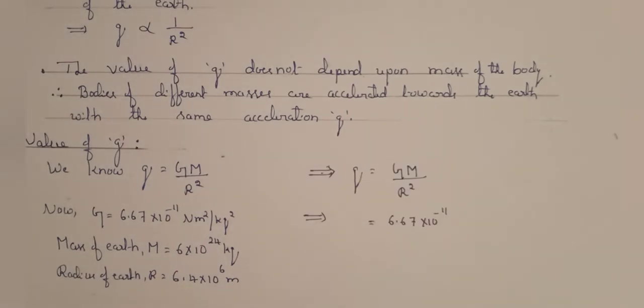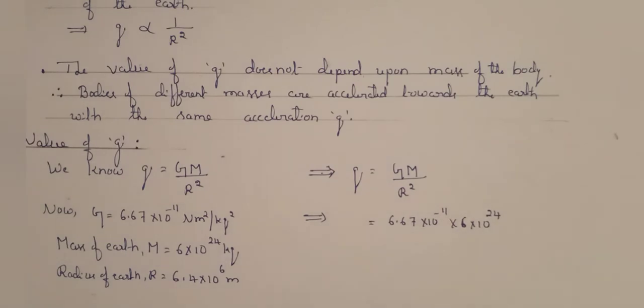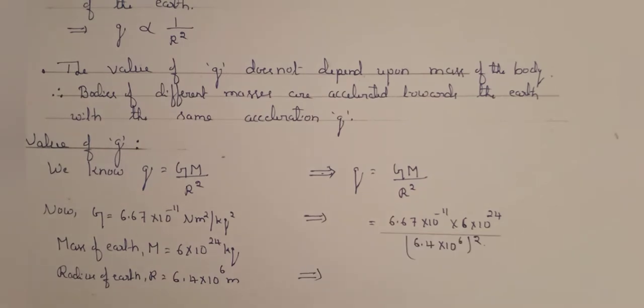Now substitute 6.67 into 10 to the power of minus 11 in place of G, and 6 into 10 to the power of 24 in place of M, and 6.4 into 10 to the power of 6 in place of capital R. If we simplify this, we will get 9.8.